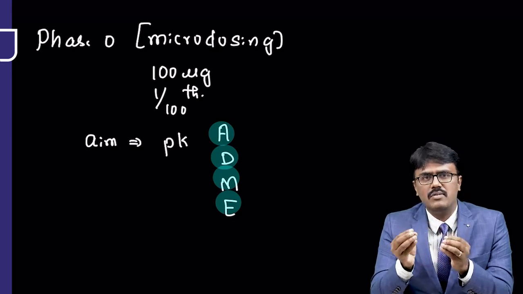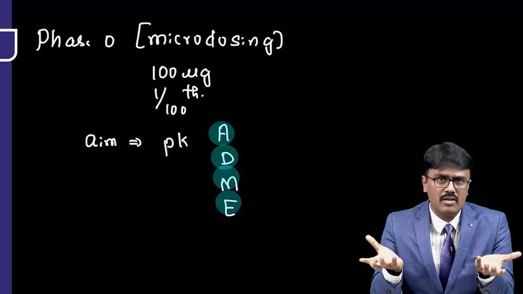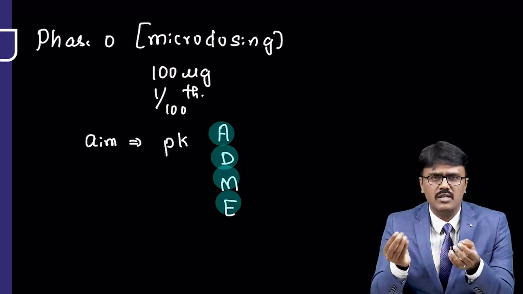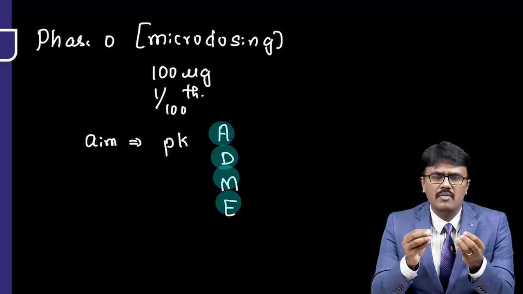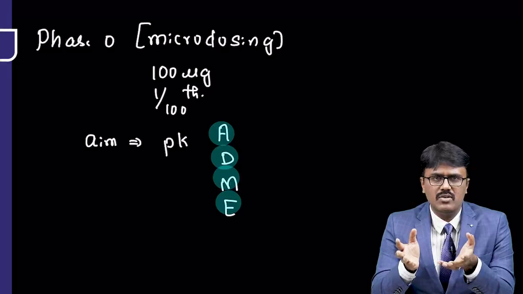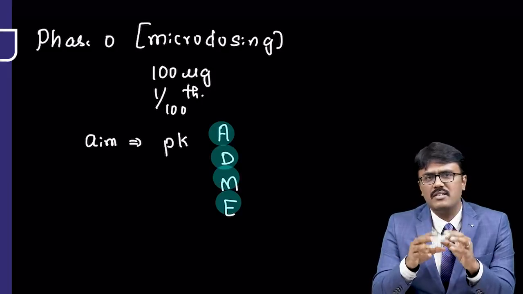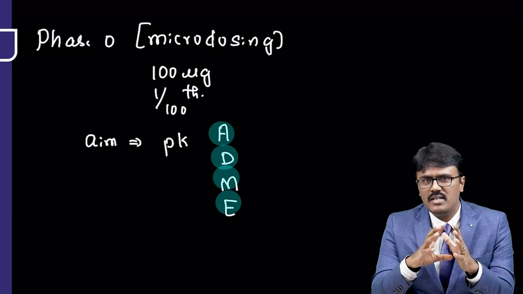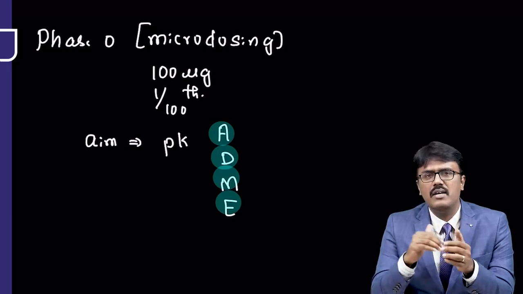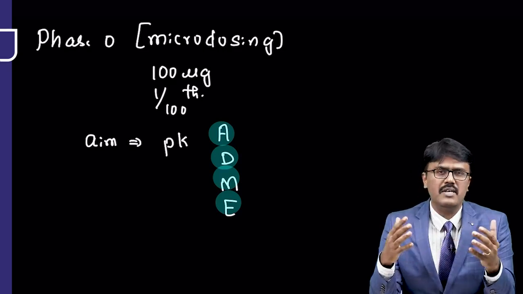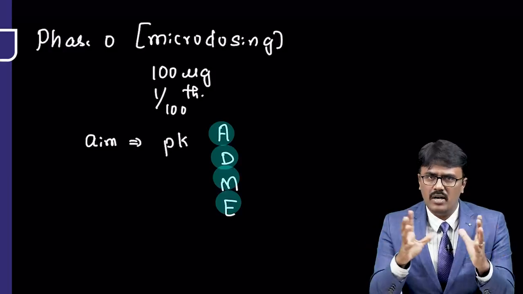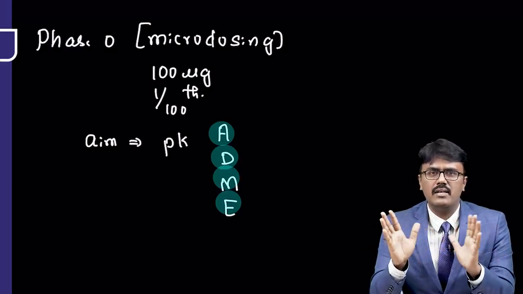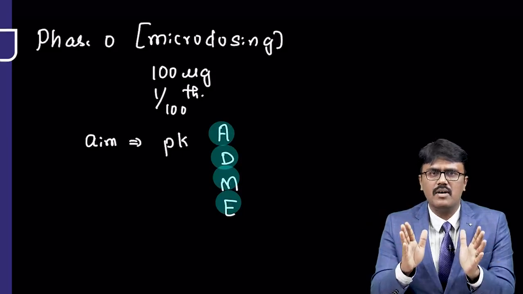And then we move on to the phase 2, where we explore whether drug works or not. And we do it in 1 or 2 centers, and we compare with placebo or we compare with old drug, but we do it in 1 or 2 centers. But maximum drug failure occurs in phase 2 trial. Once the drug passes phase 2 trial, then we go for phase 3 to confirm the efficacy in larger population. So we do it in multiple centers. And once this is done, the pivotal trial is ready. The pivotal means important trial.